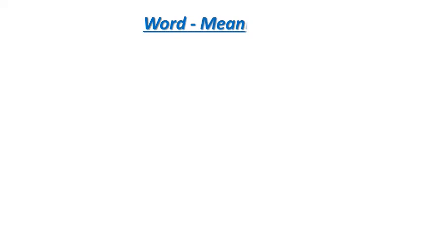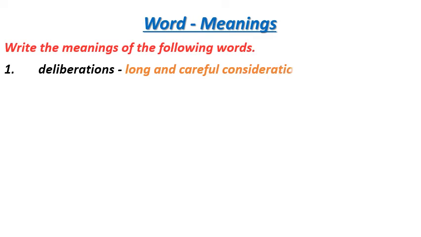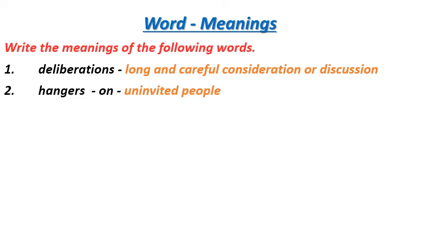Now let us discuss word meanings in detail. Question is, write the meanings of the following words. Number 1, deliberations means long and careful consideration or discussion. Number 2, hangers-on means uninvited people.